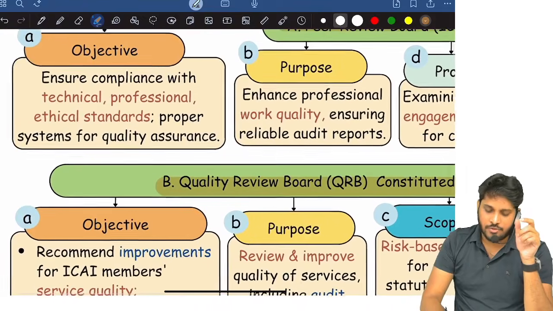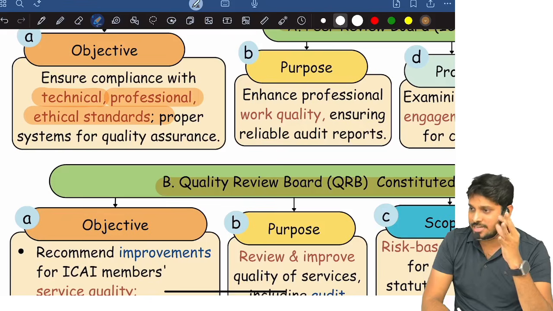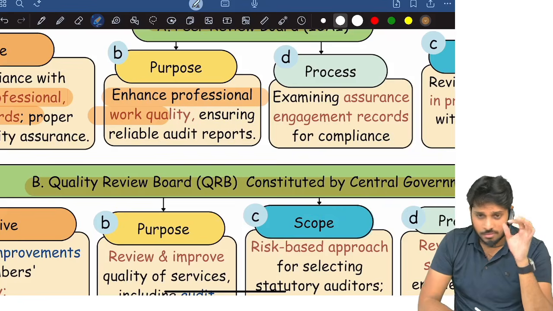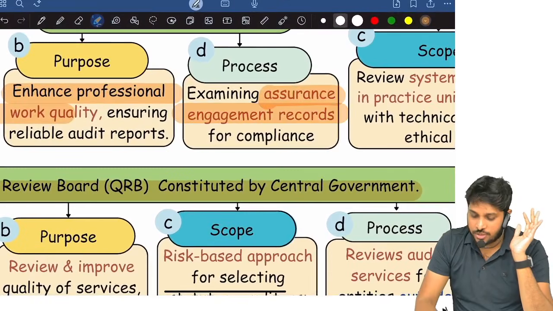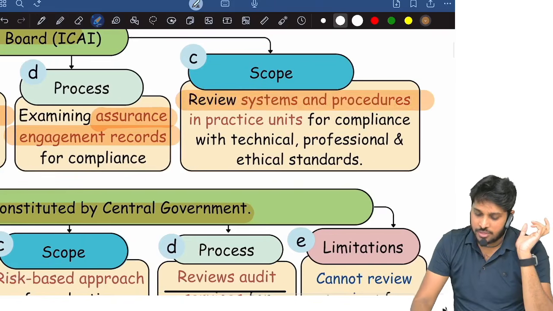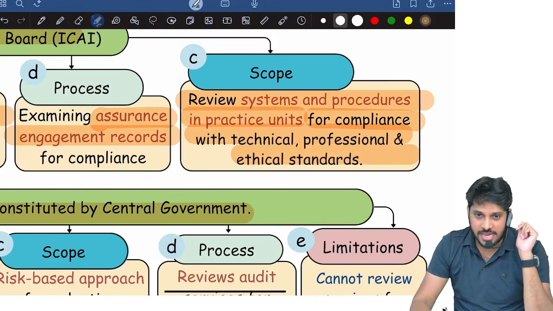Now, the peer review objective is ultimately to ensure that technical, professional and ethical standards, TPE as we call them, are complied with or not. Purpose: to enhance the work quality. Process: they verify assurance engagement records, nothing but working papers. Scope: review systems and procedures in practicing units, nothing but firms, for compliance with all TPE standards.